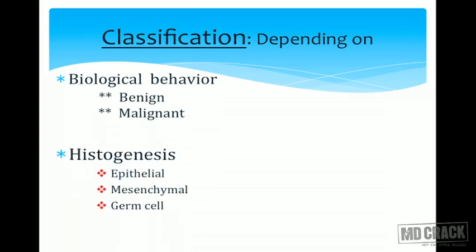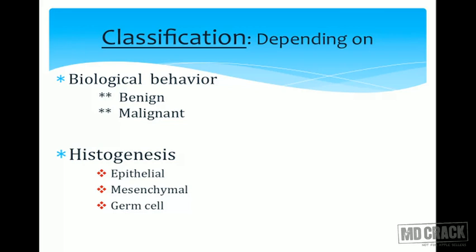Based on the biological behavior, we classify the tumors into two types: benign tumors and malignant tumors. Benign tumors are very soft, they are very good, they take a very, very long time to develop, and they will not cause much harm to the patient. Malignant tumors, by contrast, are the worst, they are very aggressive, they are very rapidly growing. So malignant tumors invariably have a very bad prognosis for the patients.